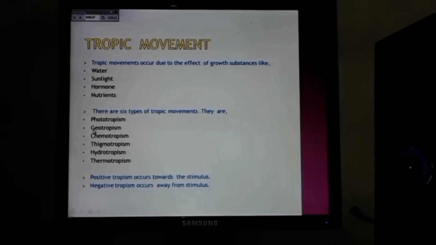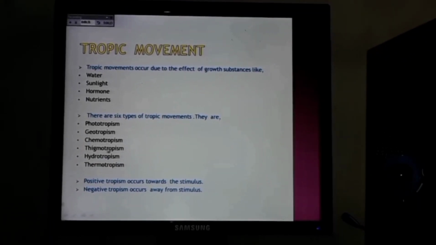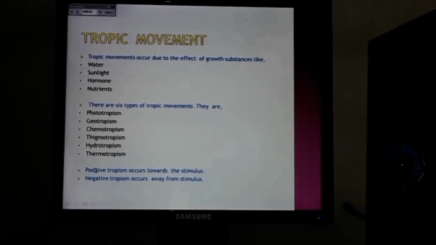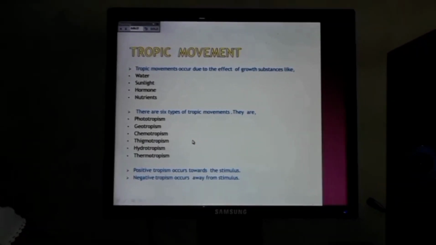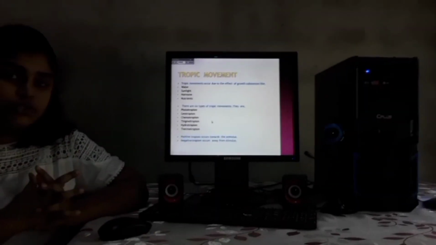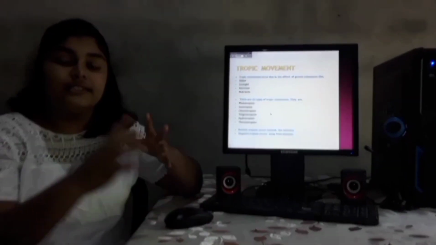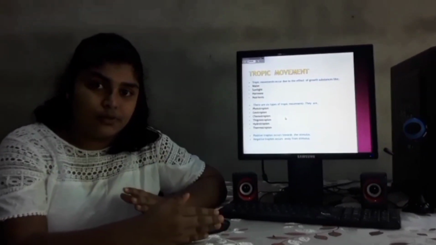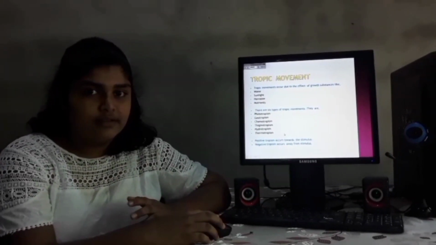Okay, recall it with me again. Phototropism, geotropism, chemotropism, pygmatropism, hydrotropism and thermotropism. All those things can be divided into 2 groups mainly. That means we take examples for the geotropism. The geotropisms can be divided into 2 groups like the positive geotropism and negative geotropism. Okay?